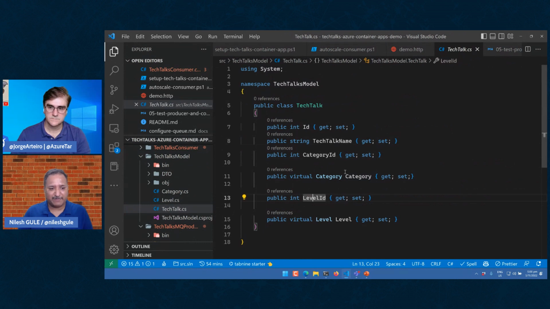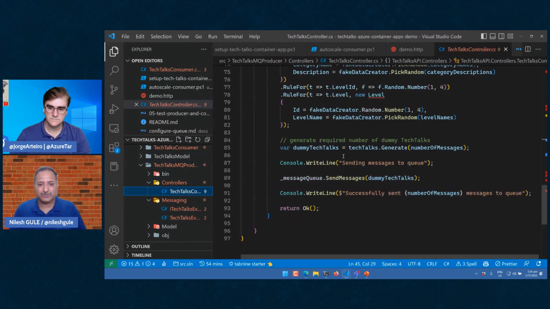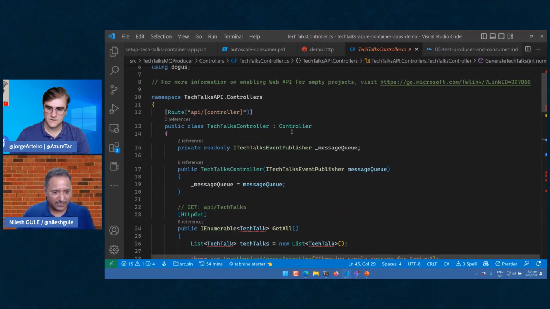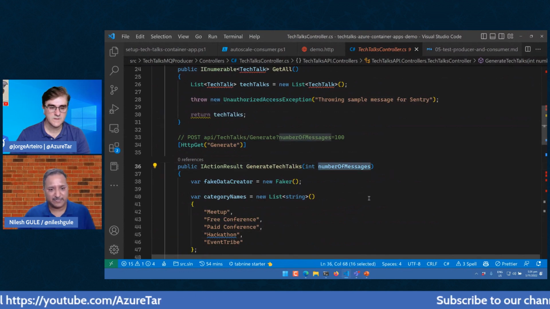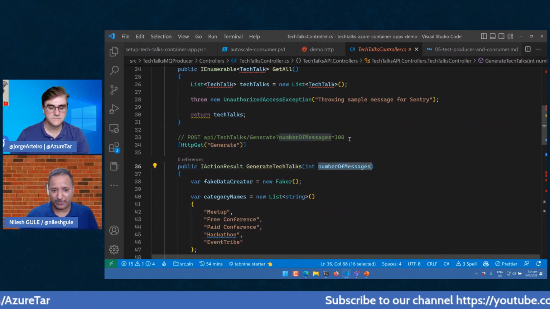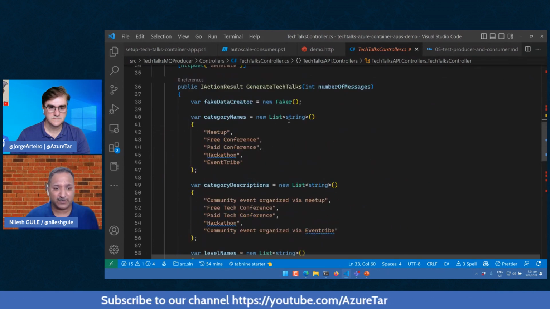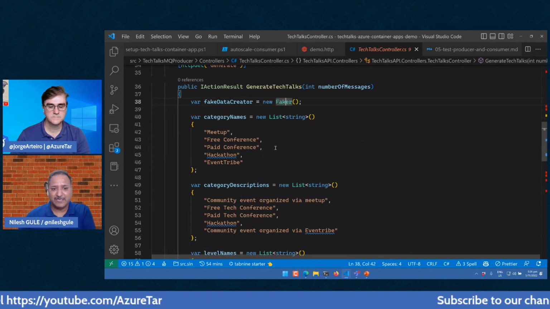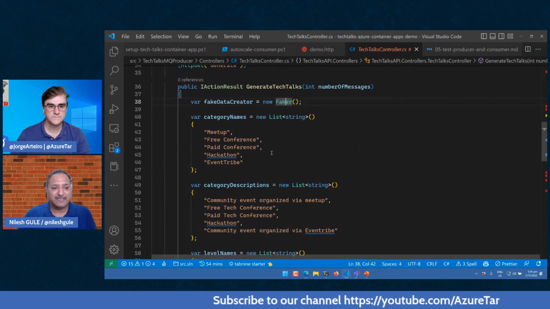So we have different categories and the levels. And if we go back to the controller, we can see how these are used. Let me quickly scroll through this. Here, the API controller has a method called generate tech talks, which takes the number of messages we will use to generate the workload. And then it uses a component called Faker. Faker is used to create, instead of lorem ipsum, real names, and the objects which will be created will have meaningful names.